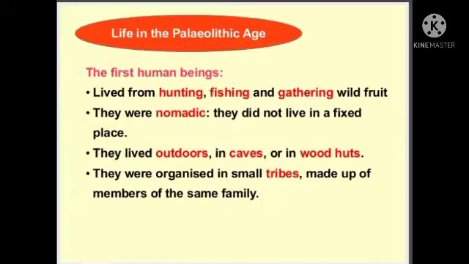Okay. Next, life in the Paleolithic age. The first human beings lived by hunting, fishing, and gathering wild fruit, because first of all they didn't know how to cook. So first they always used to hunt and gather animals for making their food. Okay, so they were nomadic. Always they used to move from one place to another for living. They weren't fixed in one place.